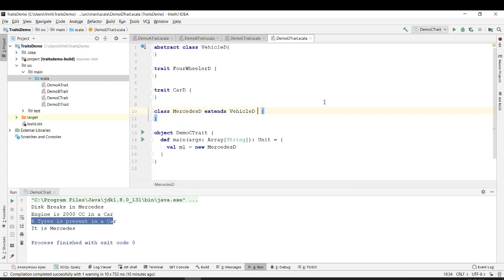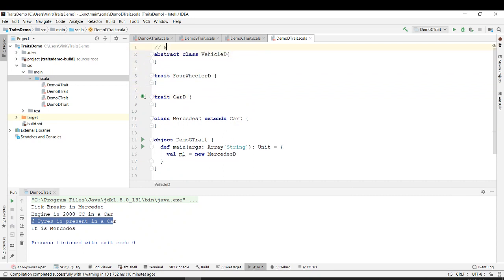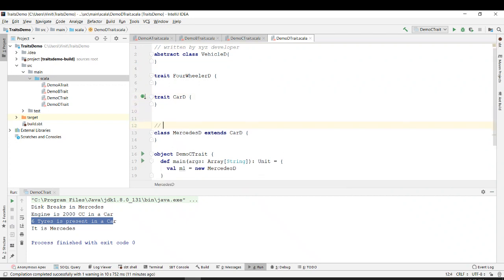It extends vehicle D. Let's say this program is written by some XYZ developer, and this program from here onwards is written by some other developer, ABC. The XYZ developer has written this piece of program from here to here, and he made it open source.